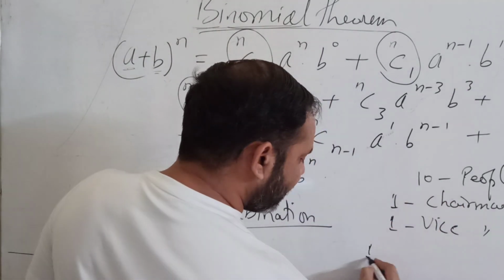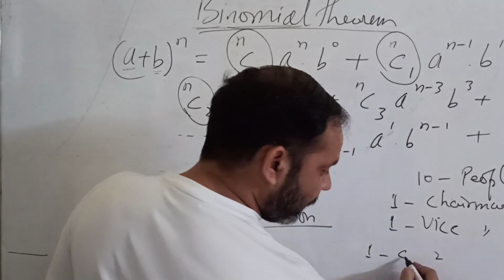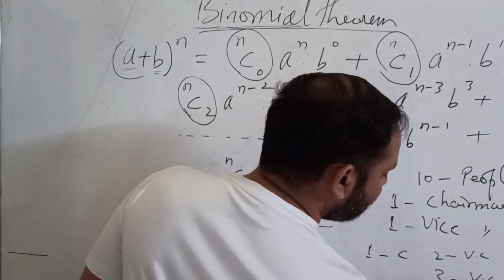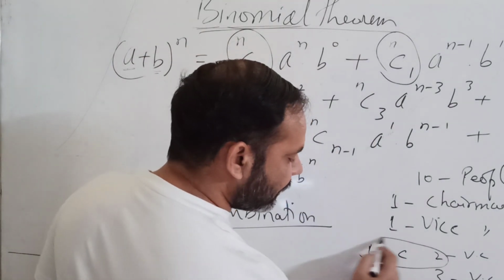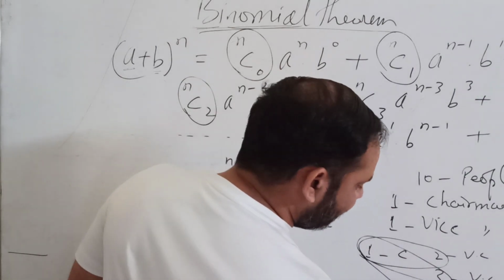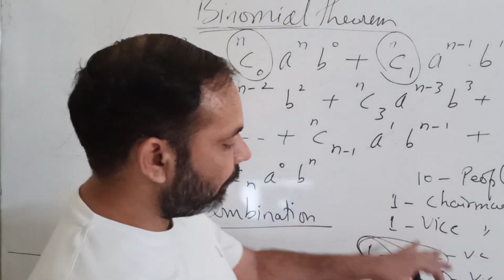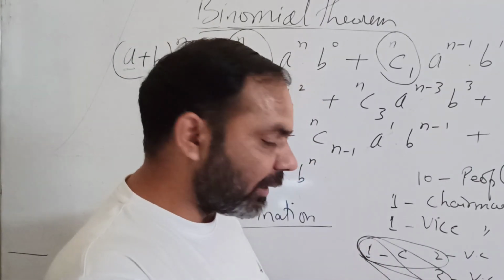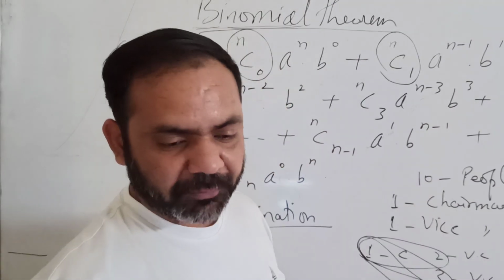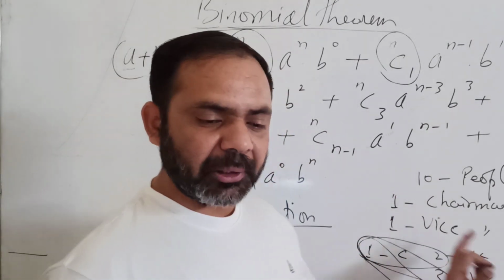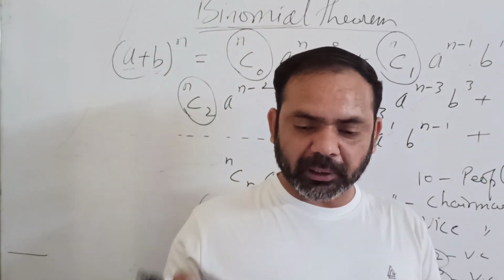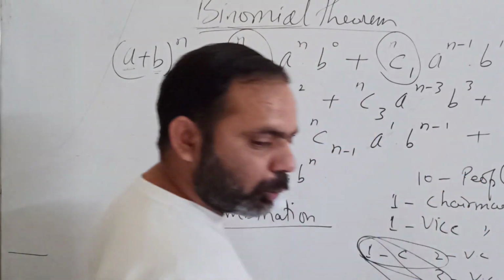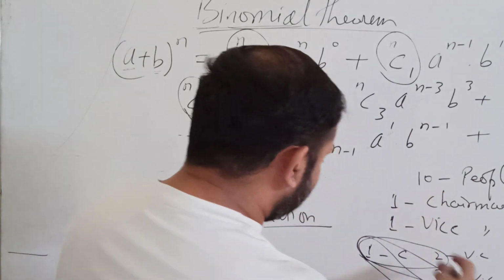Your first person can be the chairman, and with the first person as chairman, the second person can be vice chairman, the third person can be vice chairman, the fourth person can be vice chairman. So there is one combination like this, another like this, and so on. So there will be a large number of combinations for keeping one as chairman. Then keeping two as chairman, you can have different combinations. Similarly, with 3 as chairman, you can have different combinations. So what is the total number of combinations? 10 people are available and you want to select 2 at a time. So this is called a combination.